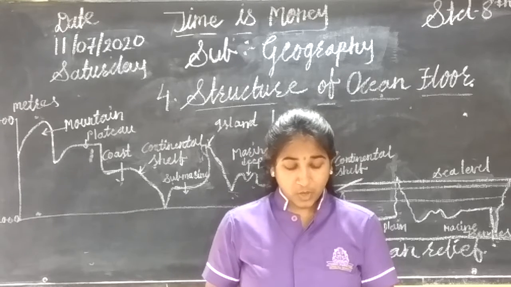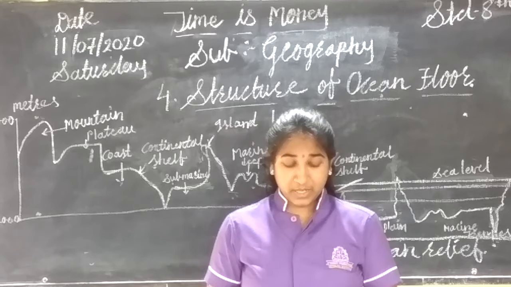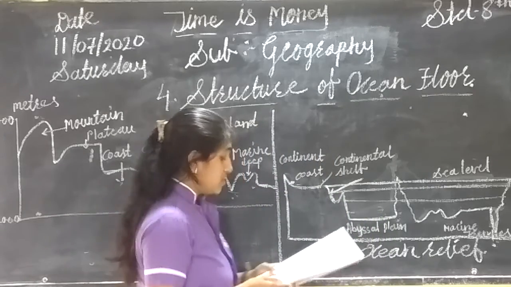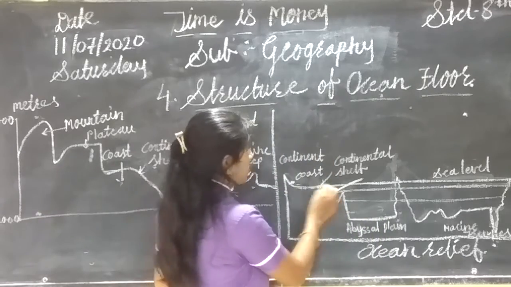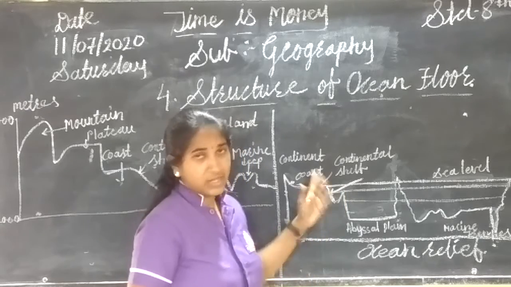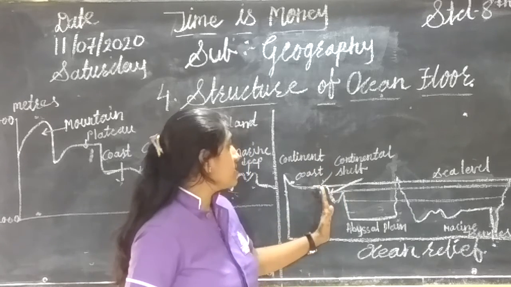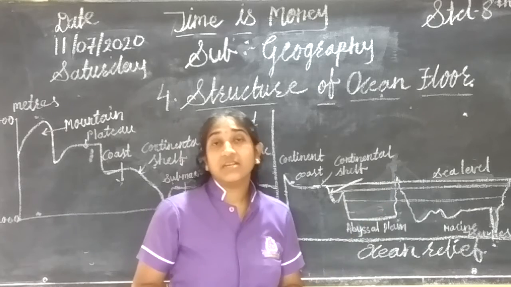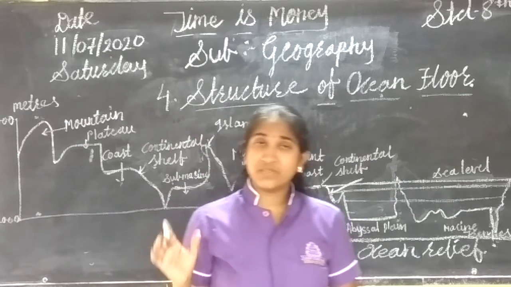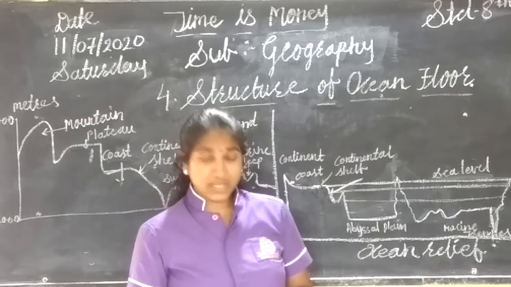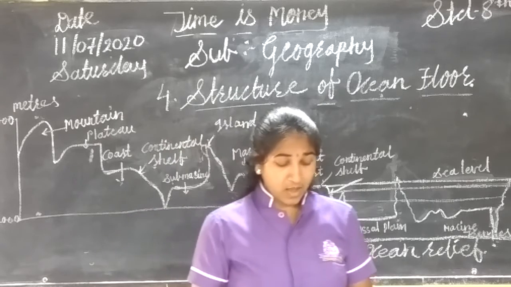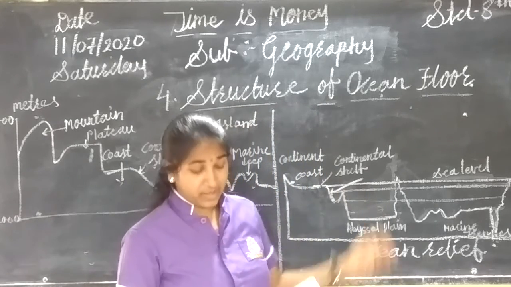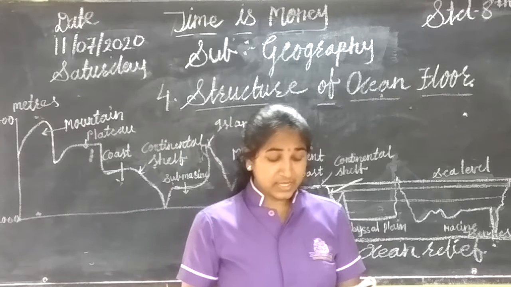The depth of the slope is from 200 meters to 3600 meters. See, when the continental shelf part is over, what starts after that? That is the continental slope. And what is the depth of this? It is 200 meters to 3600 meters in depth from the sea level. In some places it is more.